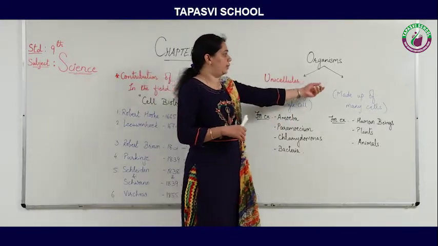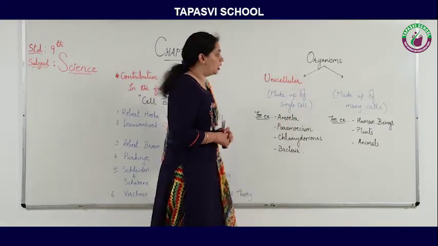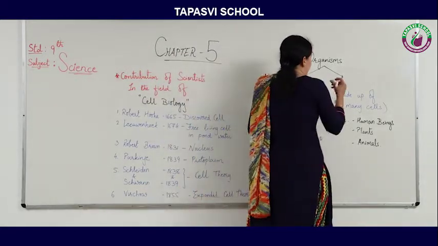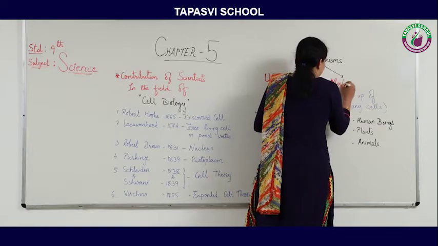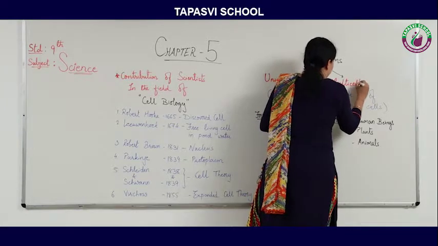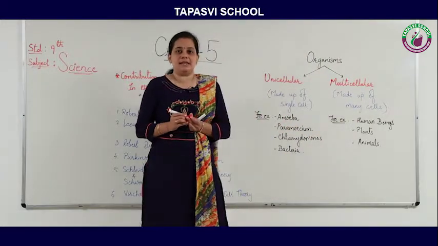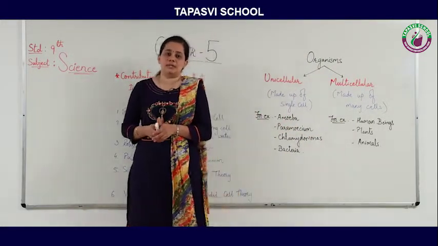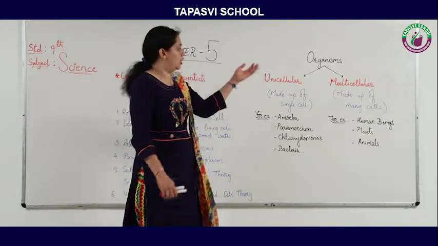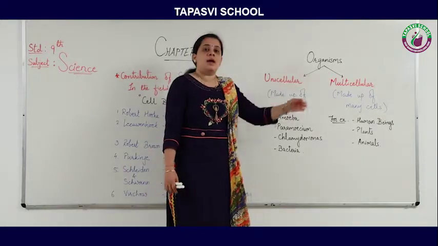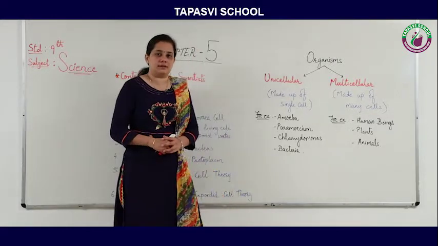Another type of organism, an organism made up of many cells, is known as multicellular. Multi means many and cellular means cells. So the organisms which are made up of many cells are known as multicellular organisms.